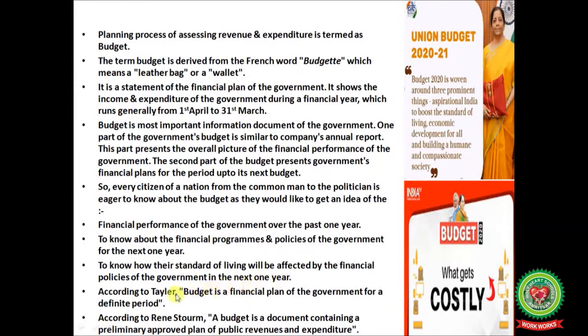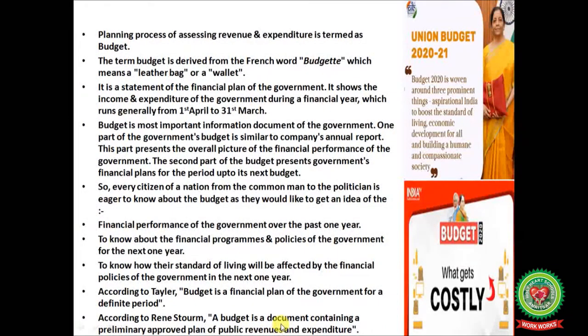According to Taylor, budget is a financial plan of the government for a definite period. According to Rastogi, a budget is a document containing a preliminary approved plan of public revenues and expenditure.